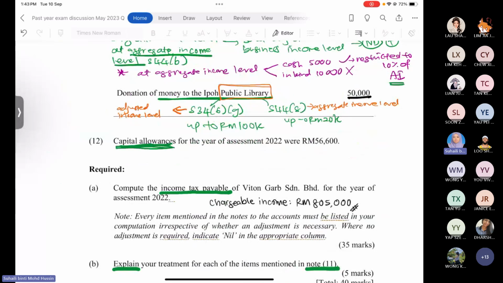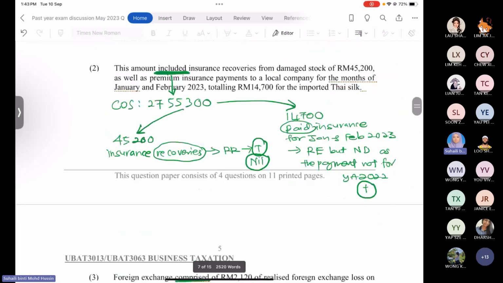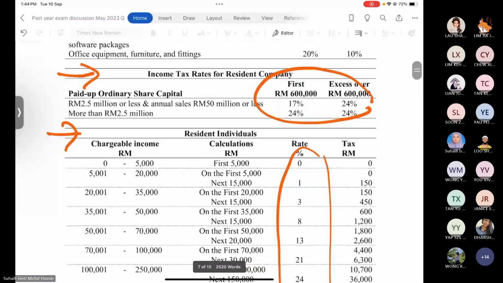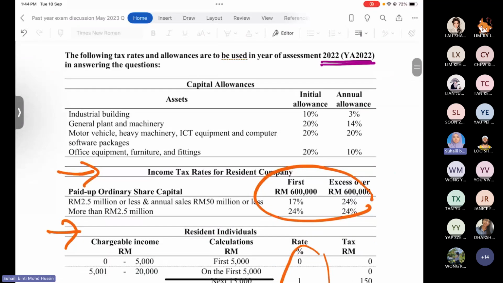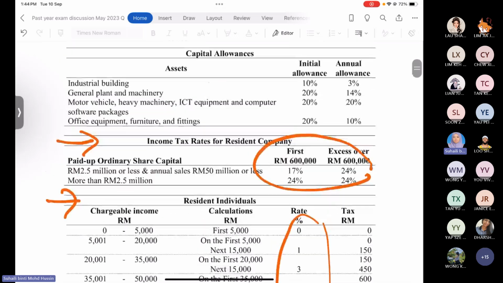I don't give any income tax payable because the 805,000 ringgit chargeable income will be based on the tax rate for this period. For year of assessment 2022, for the past year question May 2023, you don't have to find the income tax payable for the company because the tax rate is already different.